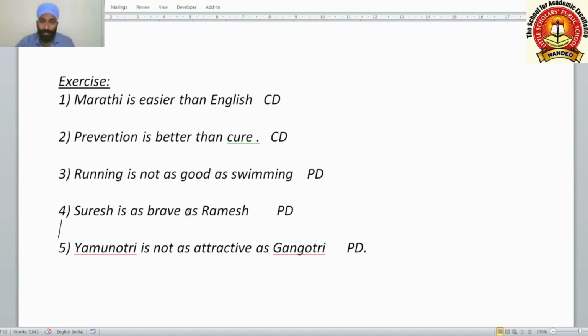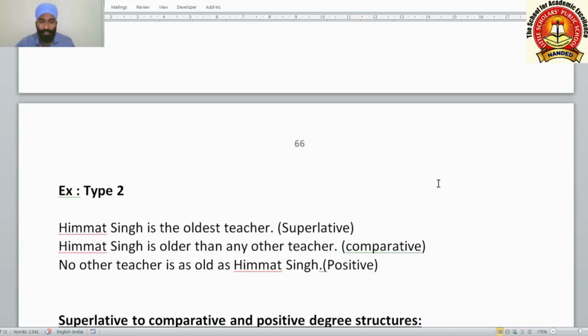Suresh is as brave as Ramesh. Answer: Ramesh is not braver than Suresh. Yamunotri is not as attractive as Gangotri. Answer: Gangotri is more attractive than Yamunotri. This is how these answers were.